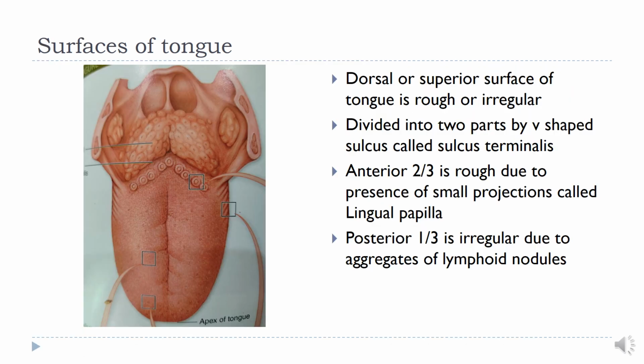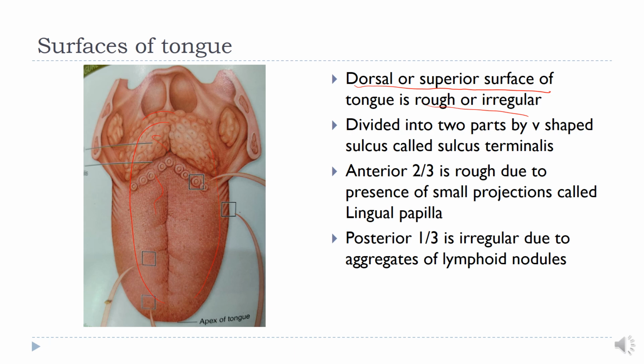So a little bit about the gross anatomy of the tongue, the gross structure of the tongue. The tongue has two surfaces: the superior or dorsal surface, the upper surface, which is also known as the dorsal surface. It is rough or irregular. You can see here, this is the upper or superior surface. This is rough and irregular.